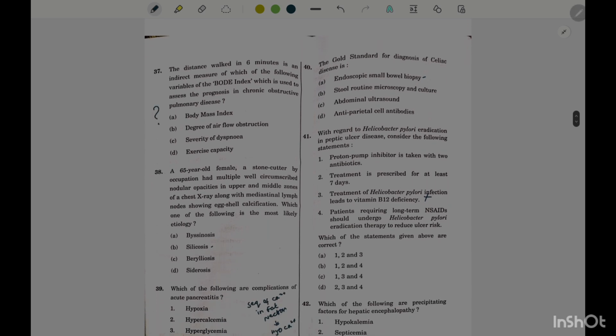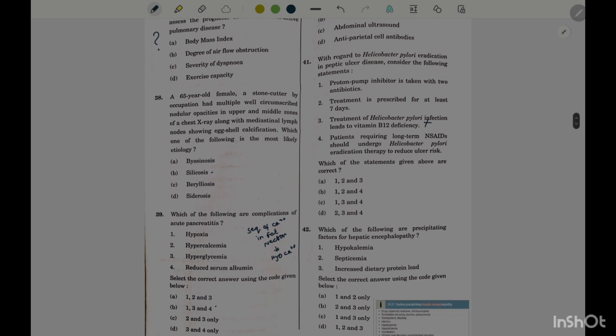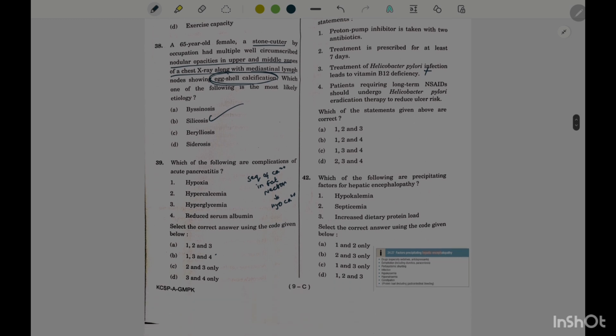This question is very doubtful. Question 37 is very doubtful. In question 38, the 65-year-old female is a stone cutter. Stone cutter is a keyword. Nodular opacities in the upper and middle zones on chest X-ray and mediastinal lymph nodes showing eggshell calcification is silicosis.